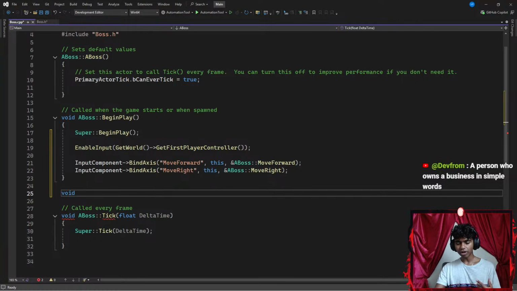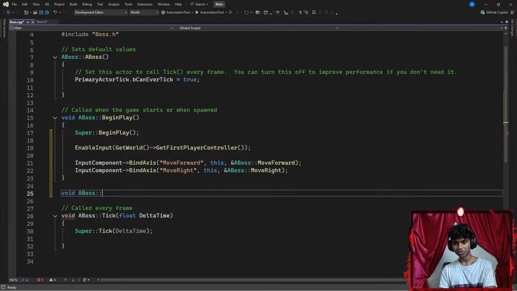Okay, that's it. I'm going to go ahead and create a void method. My method is going to be from my bosses class. I'm going to use a scope resolution operator. Let's call this method something like move forward. So I'm going to go with a move forwards method with a pair of parentheses. Now my move forwards method is going to be having a parameter.